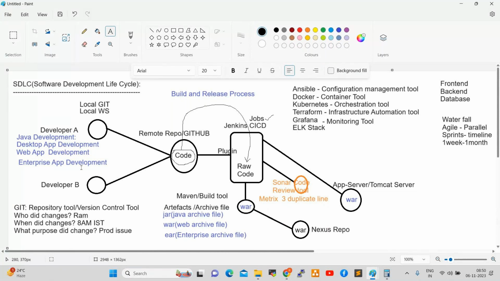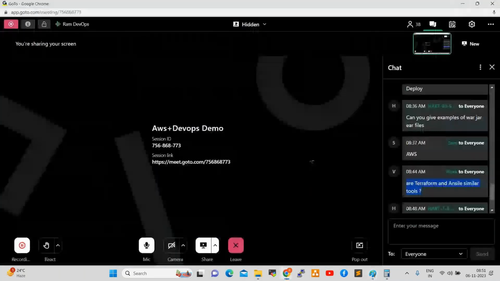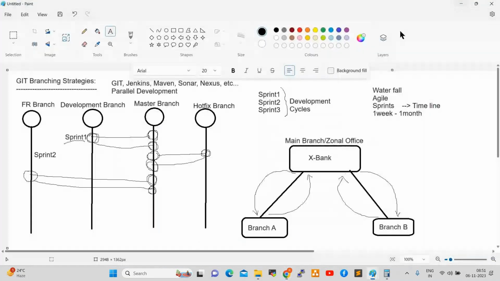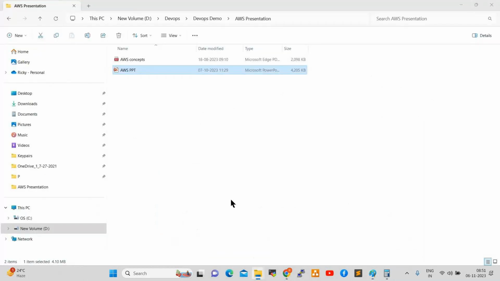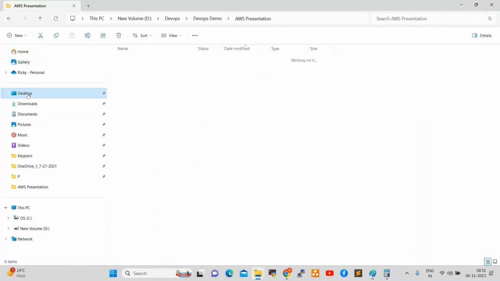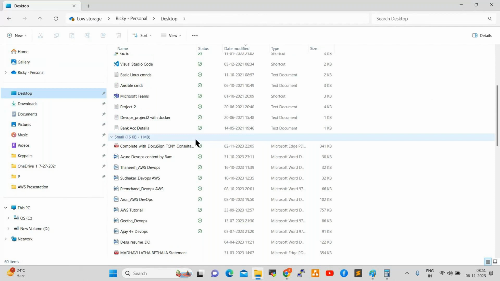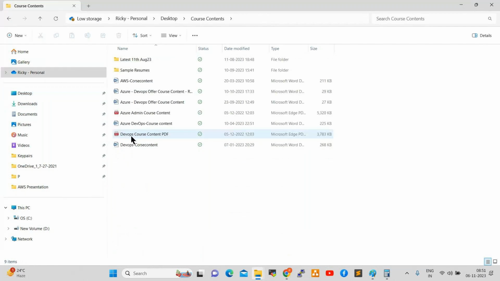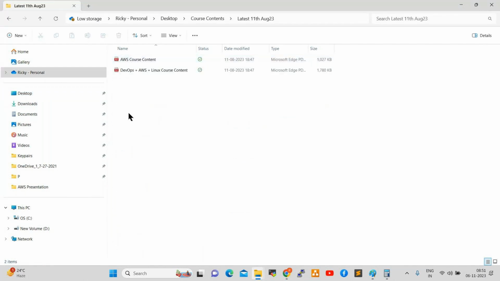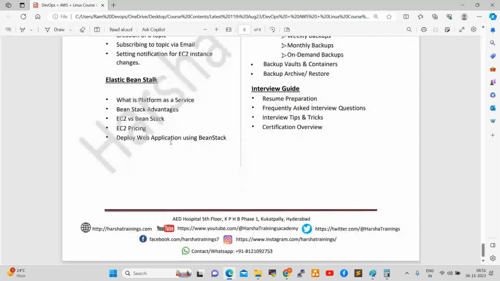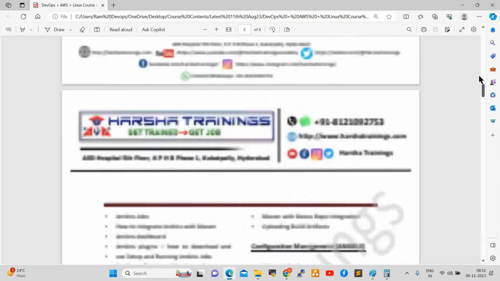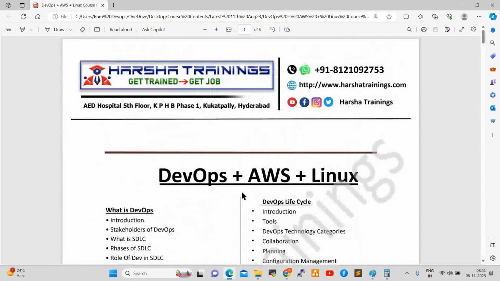Now let us go through course content today. We still have 10 minutes time, right? So let us go through course content. We have very good course content. We go through all the services in the course content. I'll show you. This is our course content: AWS plus DevOps plus Linux.